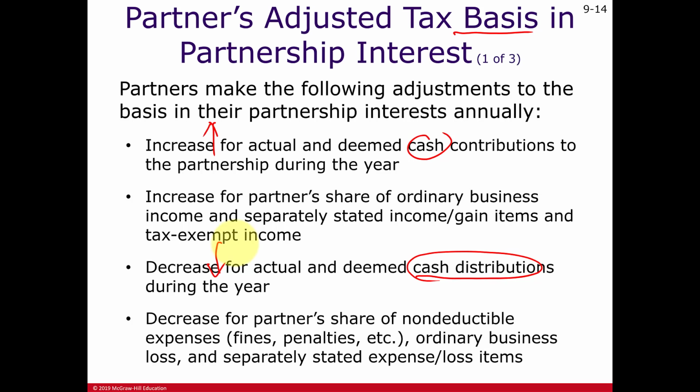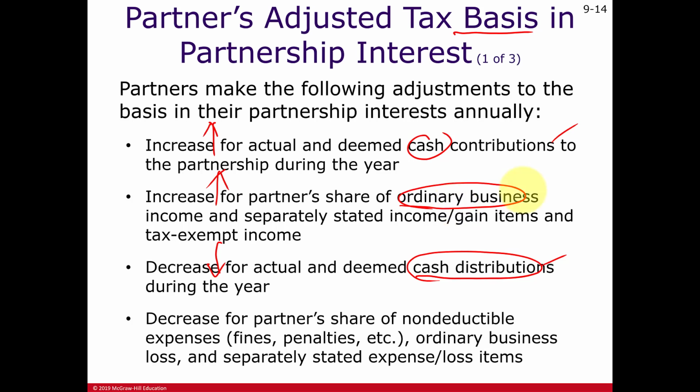Now keep in mind that when you take out money, this is not income to the partner. It's a tax-free distribution, recovering any income that was already reported by the partner, or recovering any contributions that were made by the partner. Now, another thing that will increase the partner's interest is any income allocated to that partner, be it separately stated or ordinary business income allocated to that partner.